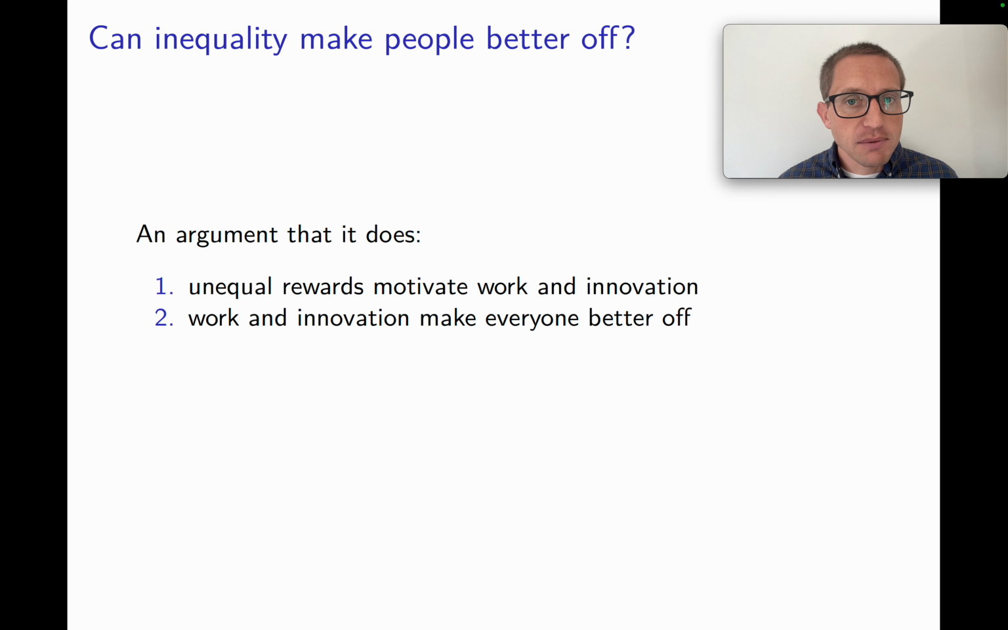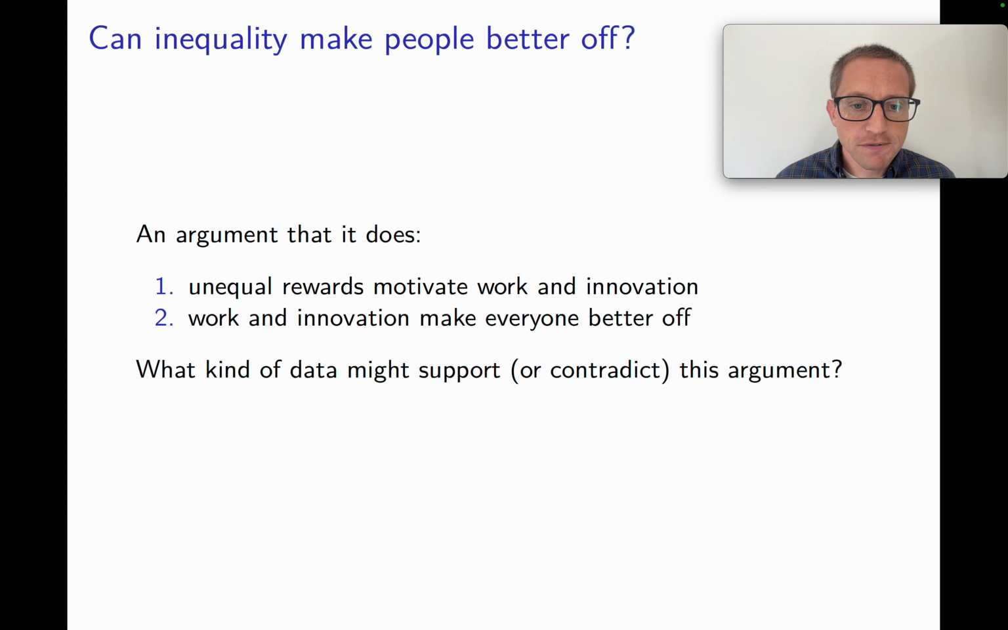Some form of this argument is commonly found in popular discourse when folks argue that high levels of income inequality might be necessary because they might help us to be more economically productive as a whole, so that even those at the bottom of the distribution are better off than they would be in a world that had less economic inequality. In order to think about these questions from a data standpoint, we first need to think about what kinds of data might support or contradict this argument.